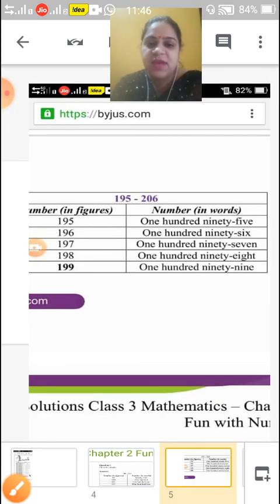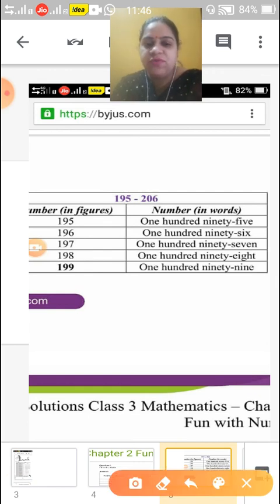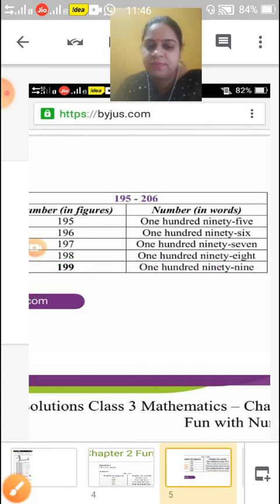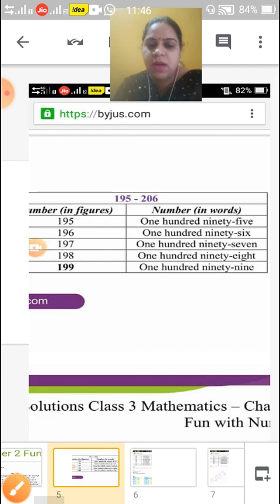Now next, here 199 is missing. So I have given you the solution for this also. You can cross check, like here the figure is missing, so I have written 199 and the number in words is already written. So you can check whether you are writing right or wrong, and you did practice for this also. Okay, children? Now come to next.